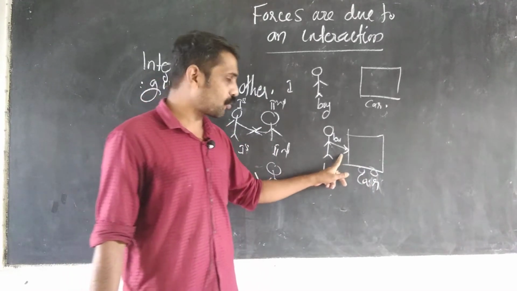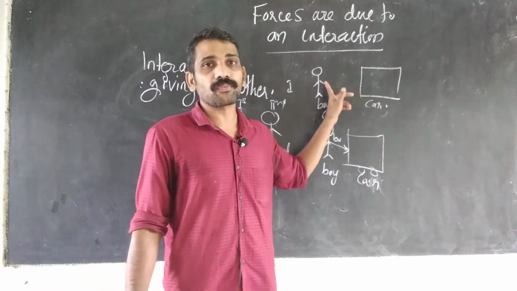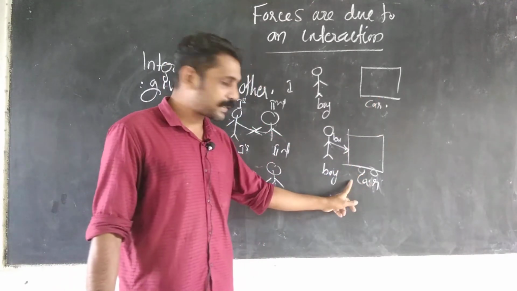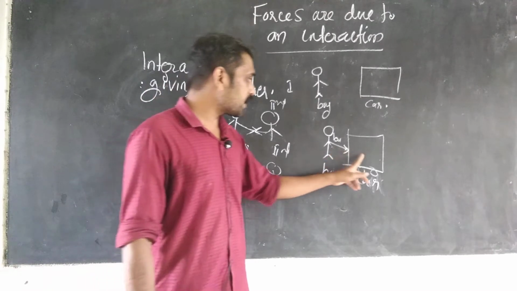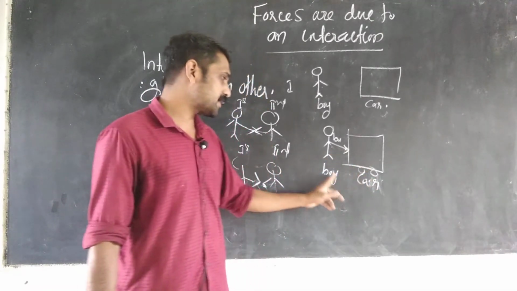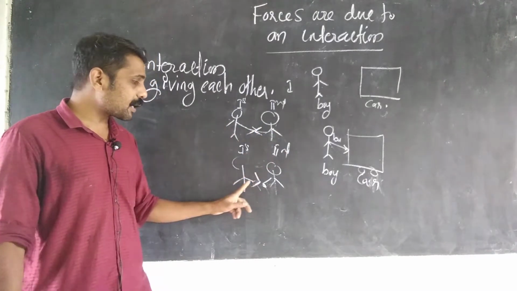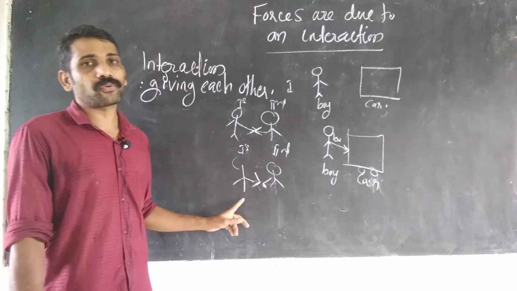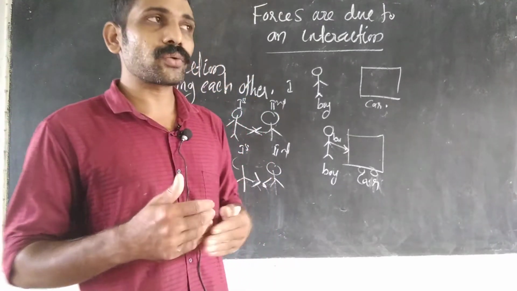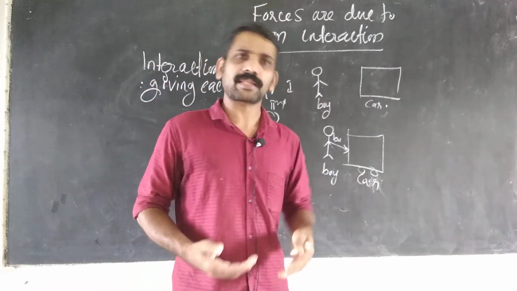So all forces are due to what? Interaction. Here there is no interaction, so force is not happened. Here there is an interaction, giving each other. This is an example of force. Here giving each other happens, so force happens. Here also giving each other happens, so force happens. In the case of the cow and the boy, giving each other happens, so force happened.